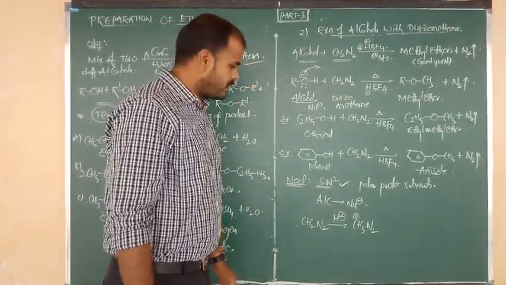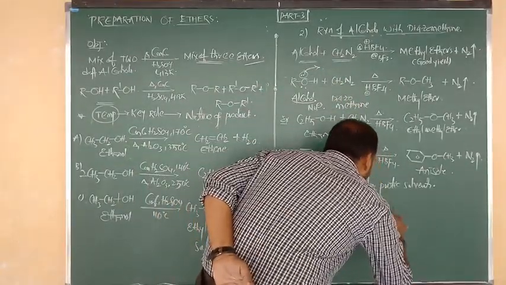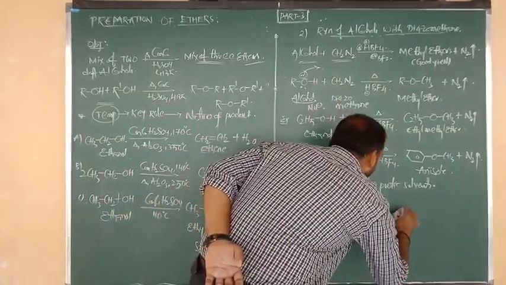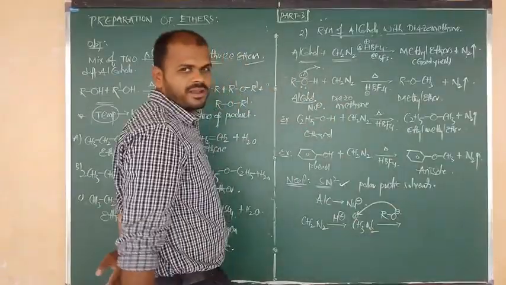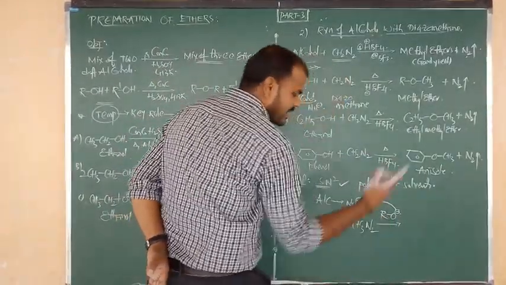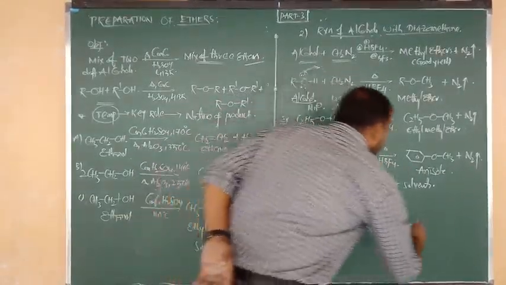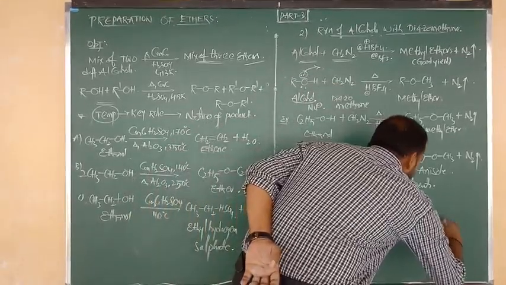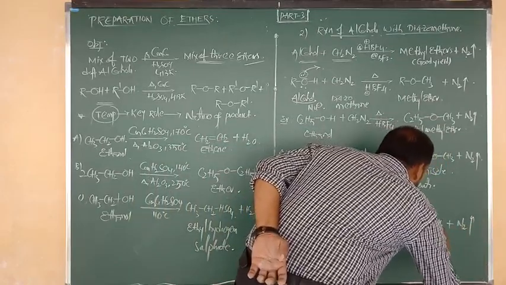Now on that CH3N2+, the nucleophile attacks, which acts as nucleophile, alcohol, that is RO minus. So nucleophilic attack takes place upon the carbocation. One is CH3N2+ and the other is RO minus. Here the rate depends on two species. It is the slow step. So RO makes a new bond with CH3 with loss of N2 gas. So this is your methyl ether final product.